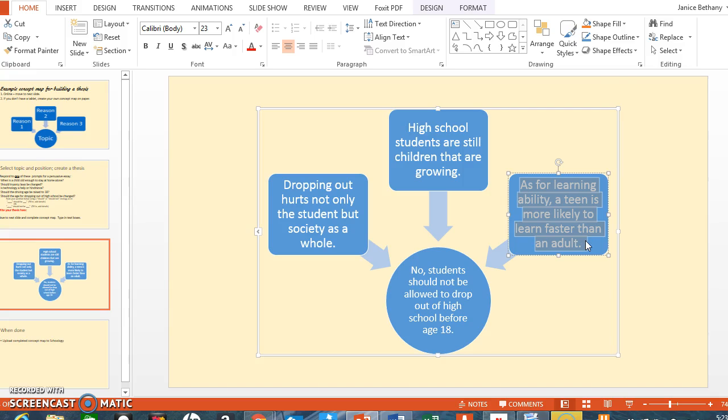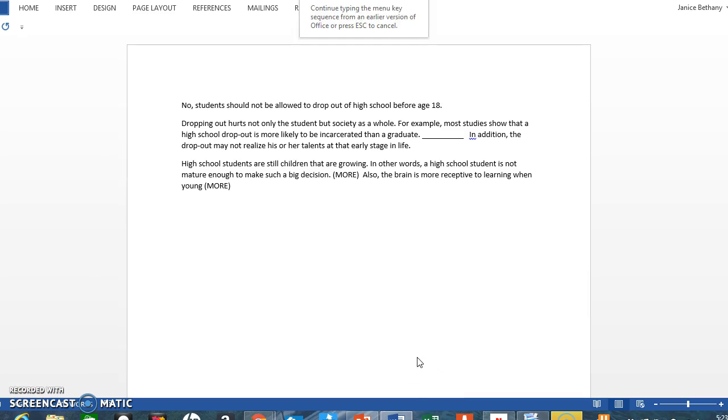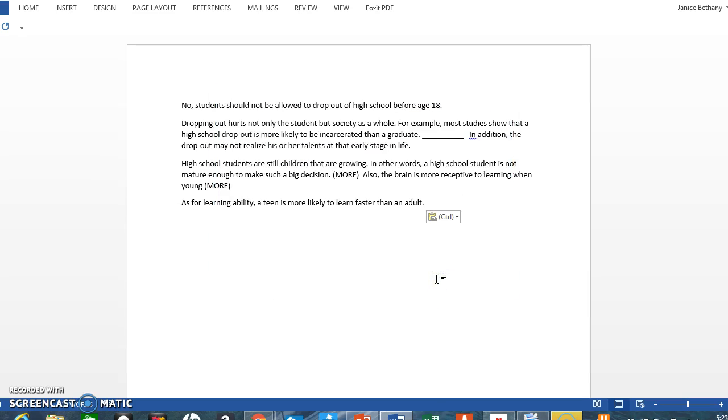Paste it into Microsoft Word and formatted text. And I've said a teen is more likely to learn faster than an adult. Indeed, that is true. So I'm just going to put here the same thing. Work through this in the same way with two examples.